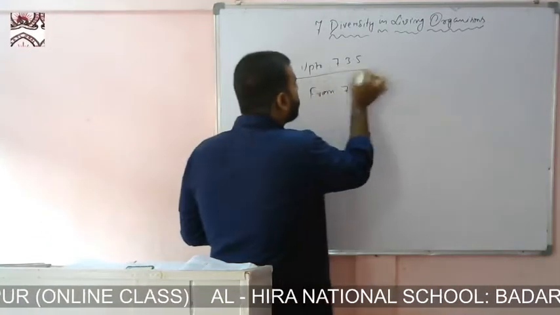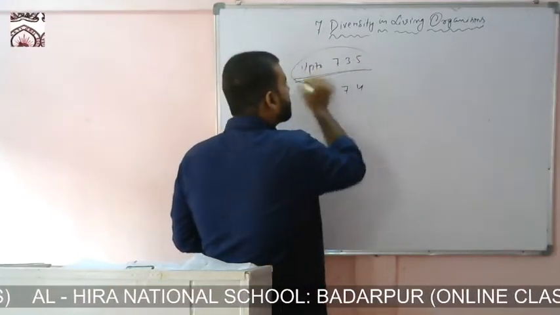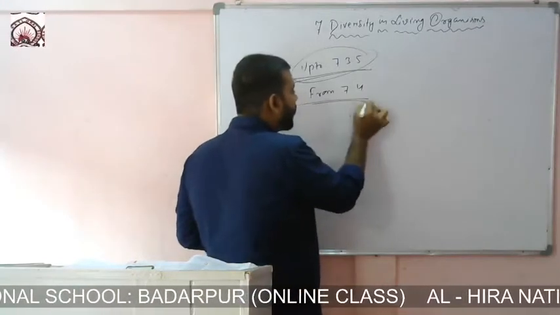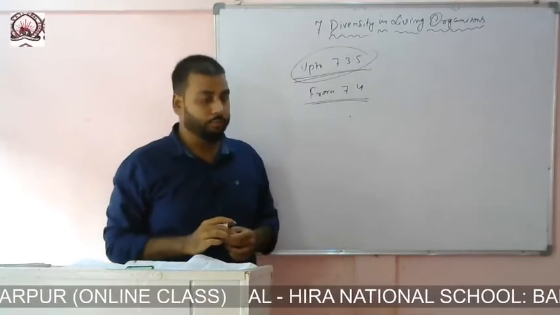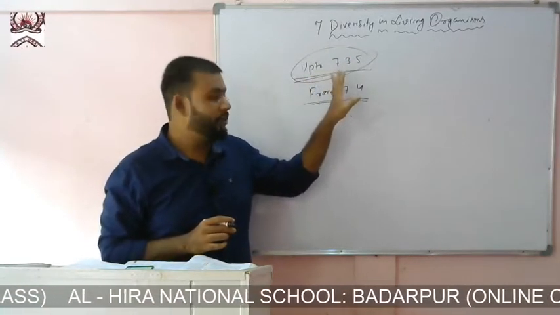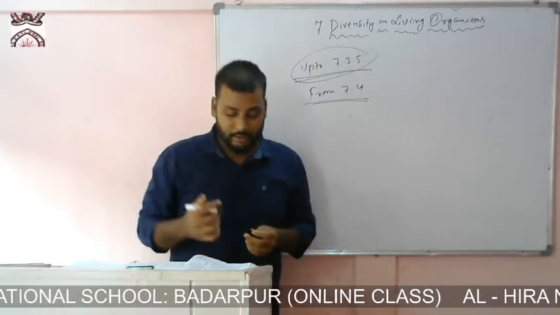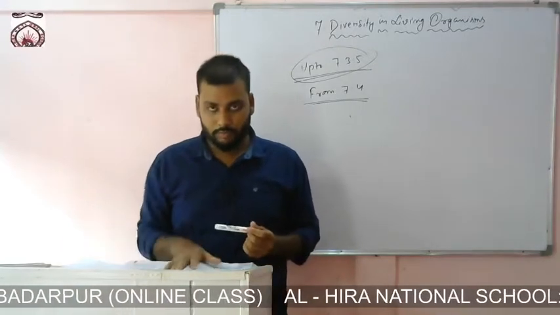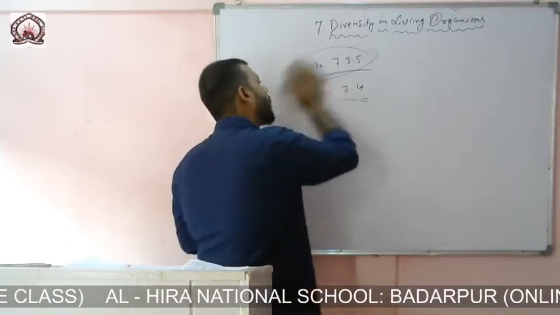So for this year only, you will have to study up to unit 7.3.5, and from unit 7.4 onward, it's omitted for this year only. So we will discuss up to 7.3.5 only for this particular chapter as per the order circulated by SEBA. It's your board. So let's begin the chapter.